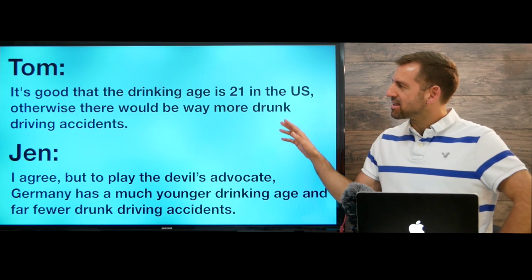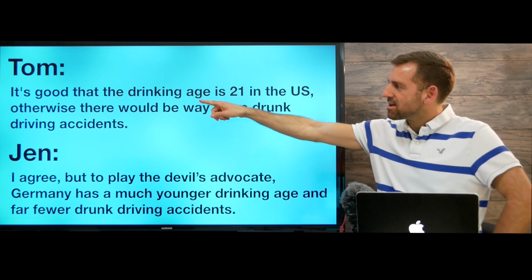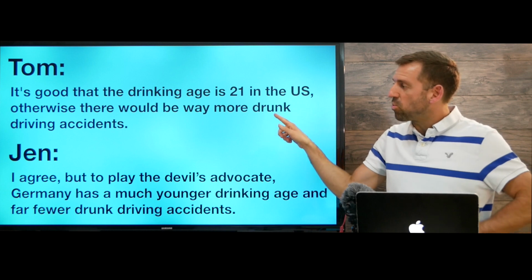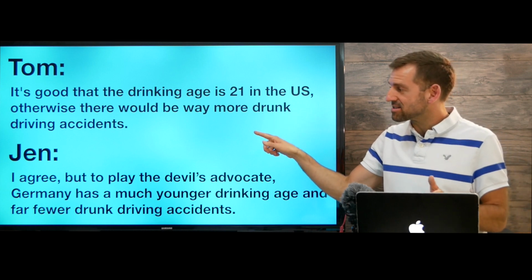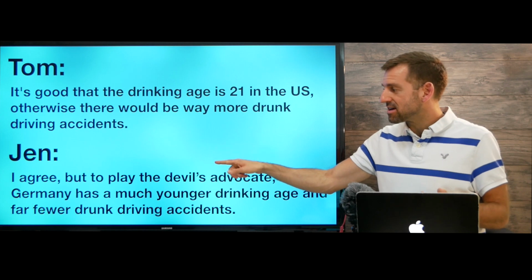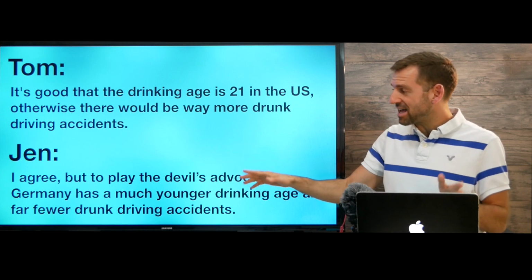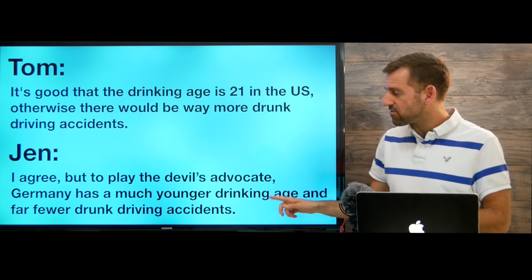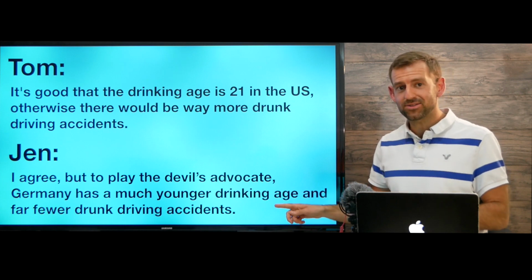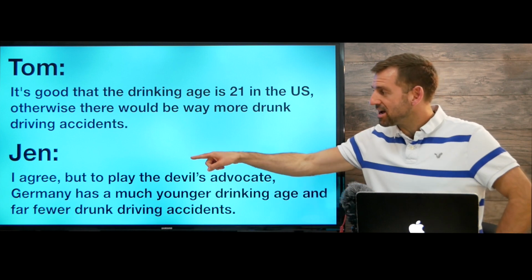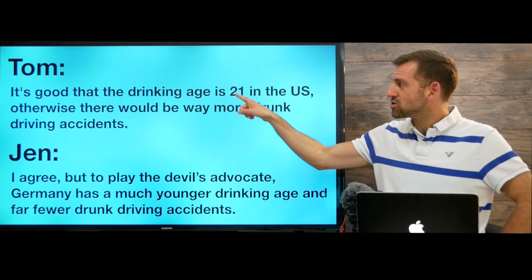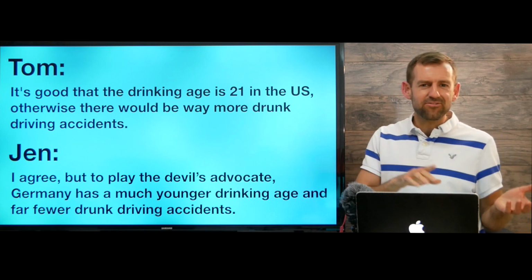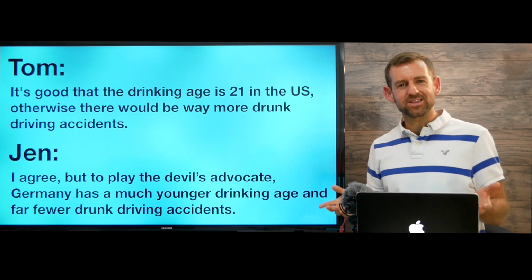So let's take a look at an example. So Tom says, it's good that the drinking age is 21 in the US. Otherwise, there would be way more drunk driving accidents. And Jen says, I agree, but to play the devil's advocate, Germany has a much younger drinking age and far fewer drunk driving accidents. Okay, so Jen agrees with Tom that the drinking age should be 21, but she's playing the devil's advocate. Now, why is she doing that?